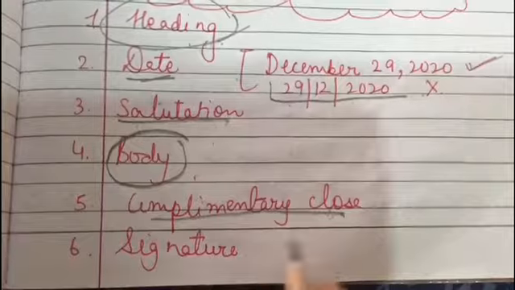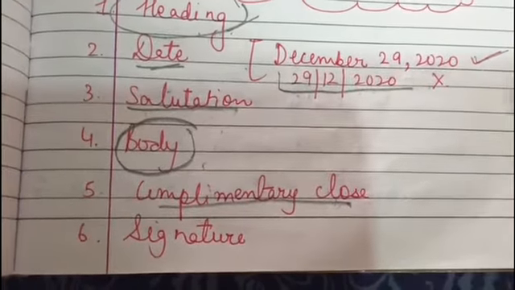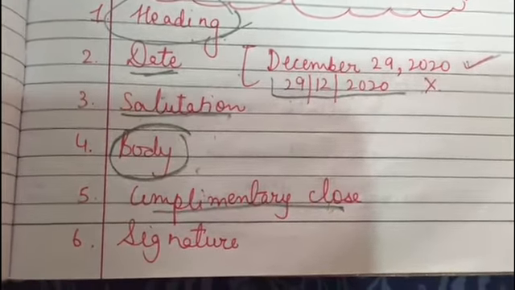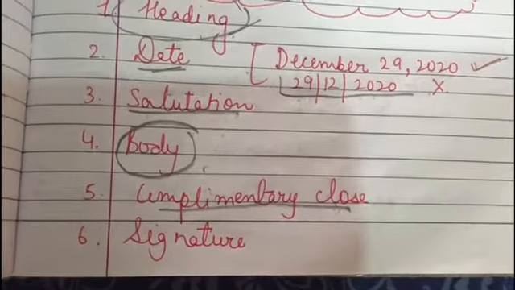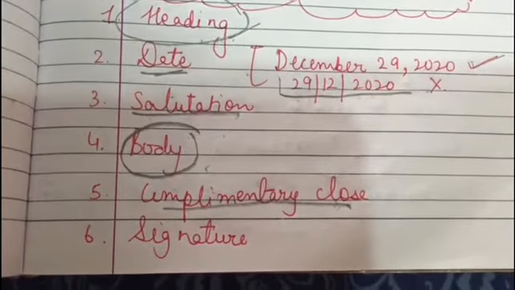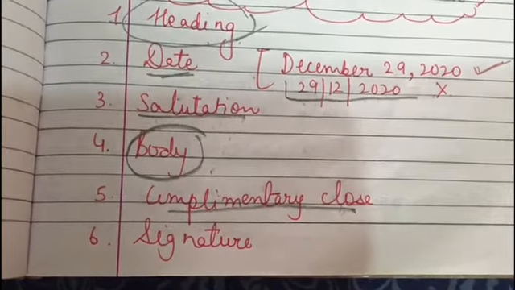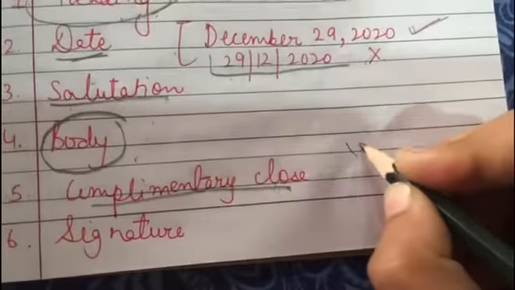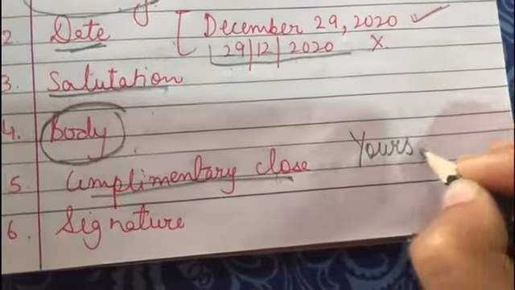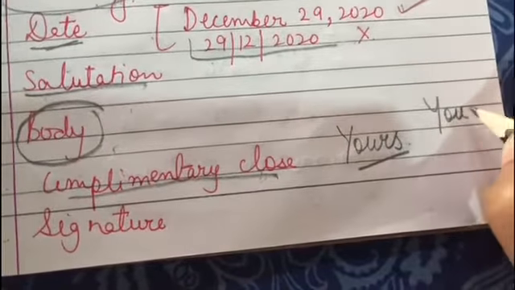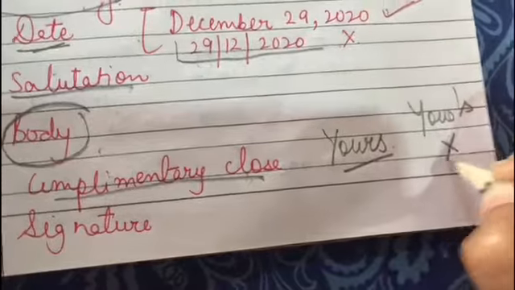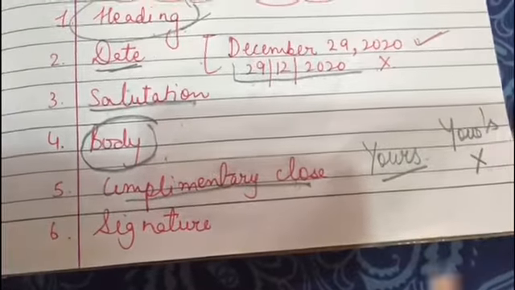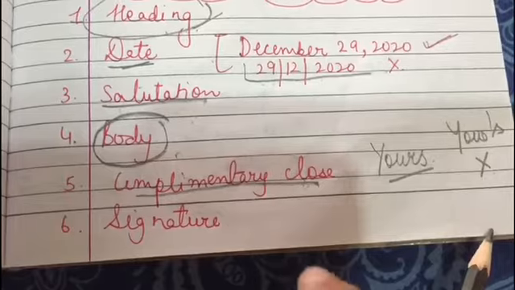Here for friends you can write yours affectionately or yours, right? For family you'll write your affectionate son, daughter. And for relatives you can write yours sincerely, yours affectionately cousin, right? So yours always you'll write this way, right? This is wrong. This is wrong. Last is signature. It is written just below the complimentary close and includes the sender's name or signature.